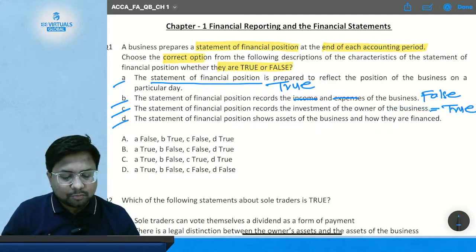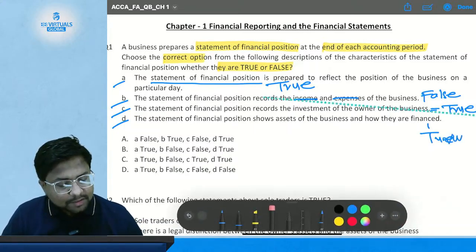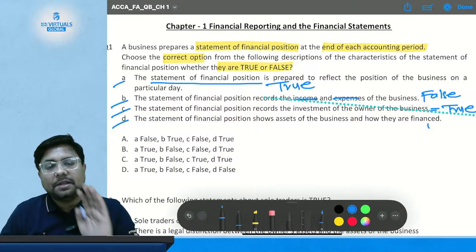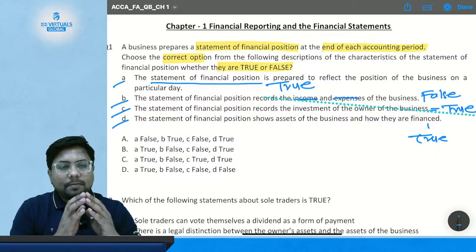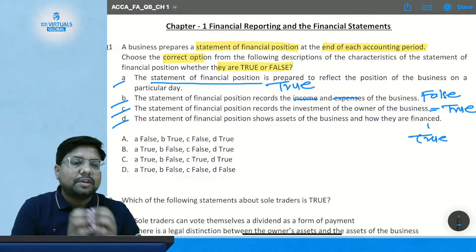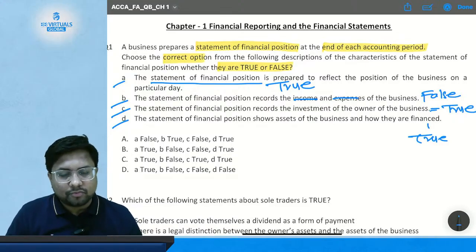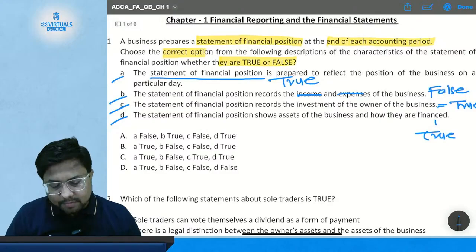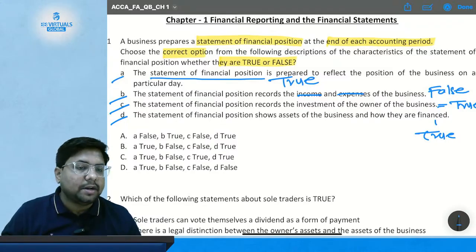Then comes statement D. The statement of financial position shows assets of the business and how they are financed. True or false? True, because the statement of financial position, or you can say balance sheet, shows you the assets, liabilities and equity or capital funded by the owner. So this statement is true because it will reflect how much of the assets are purchased from finance and how much of the assets are purchased from the equity or the owner's own contribution. So this statement is also true. So our correct option will be the one in which statement number A is true, statement number B is false, and statements C and D are true.